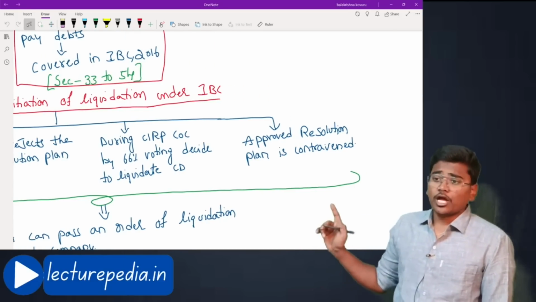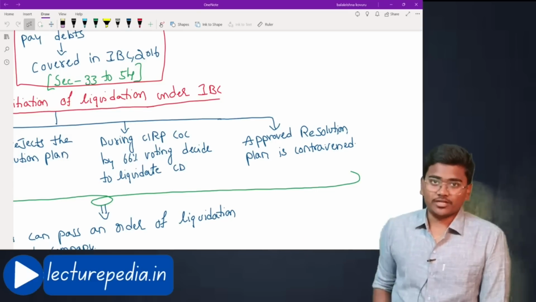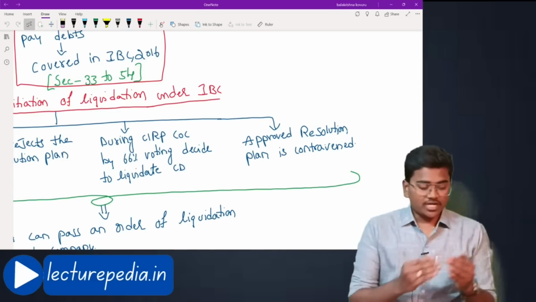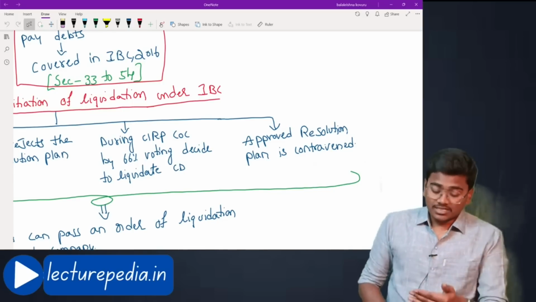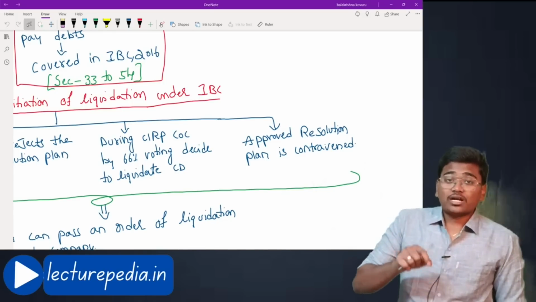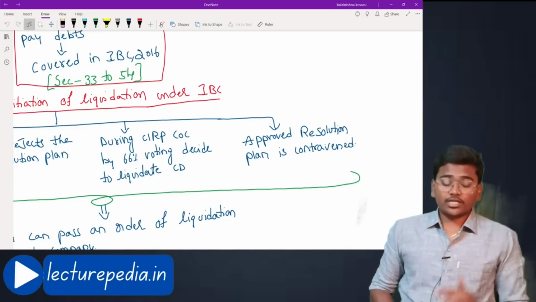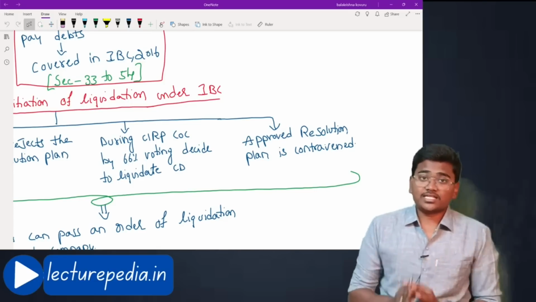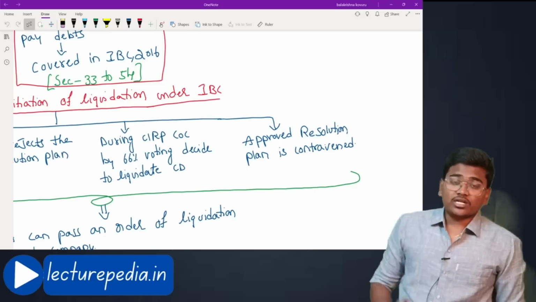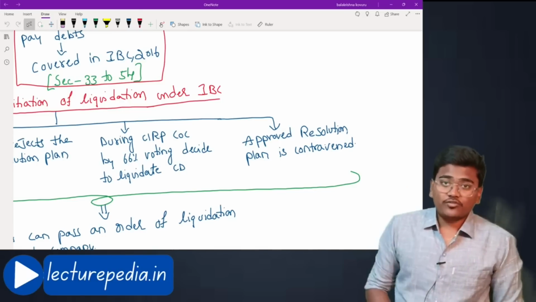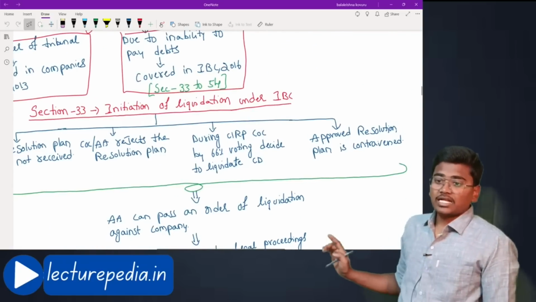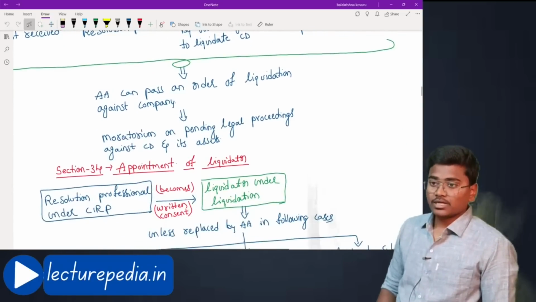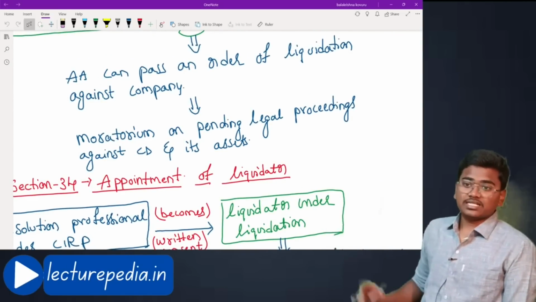Fourth situation, approved resolution plan is contravened. Okay, under CIRP, resolution plan was approved, but during the implementation, this resolution plan was contravened by either financial creditor or corporate debtor. Even in that case also, the adjudicating authority will pass an order of liquidation against the company. Okay, in these four cases, adjudicating authority can pass an order of liquidation against the company.